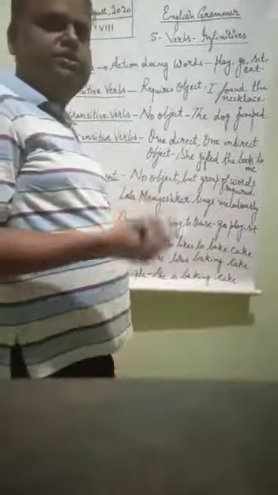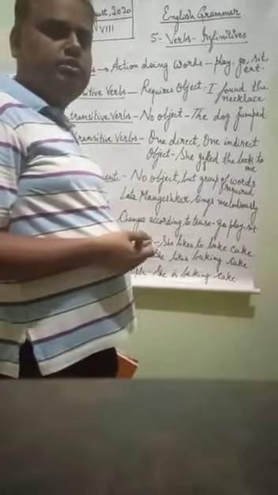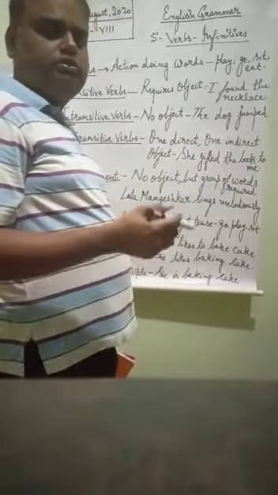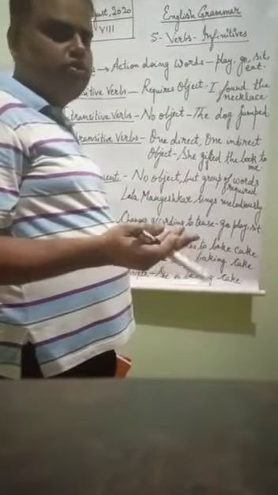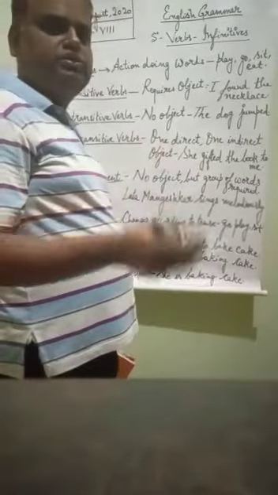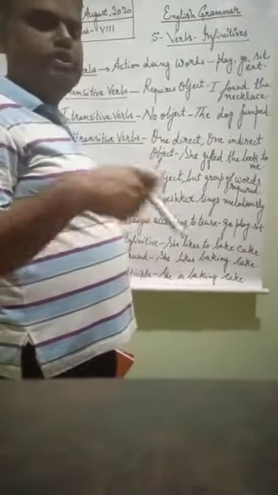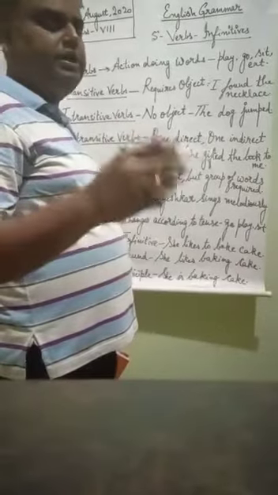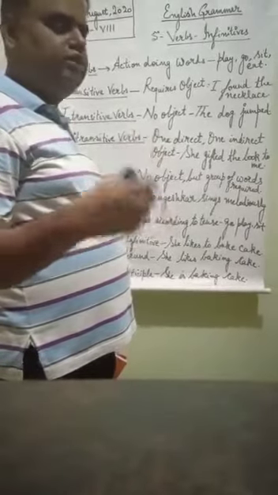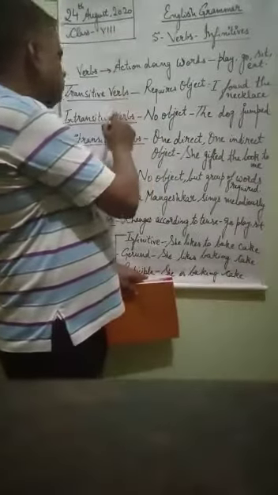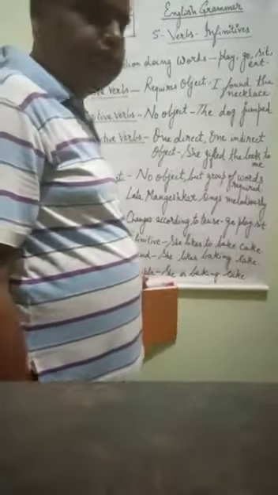Suppose I say, Lata Mangeshkar sings. What does Lata Mangeshkar sing? We are not getting any answer. So that is called an intransitive verb, where there is no object. By adding what to the verb, if we are getting no proper answer, that is called an intransitive verb. So transitive verb and intransitive verb we have come to understand.